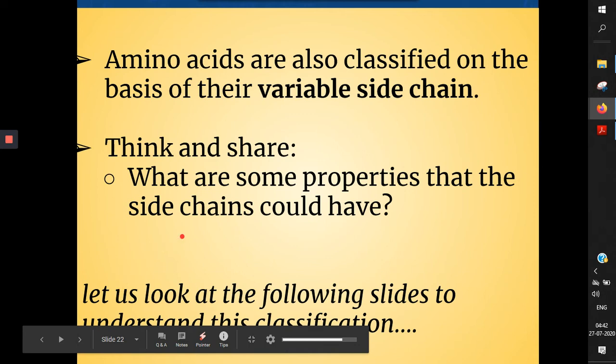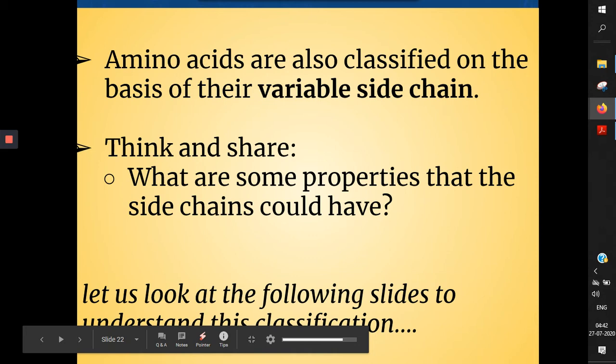So amino acids can also be classified by another criterion. The previous criterion we saw is whether your body can synthesize it or not. If not, then it is an essential amino acid. If your body can synthesize it, it is a non-essential amino acid.